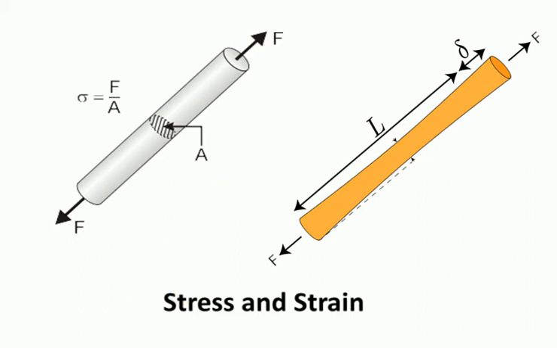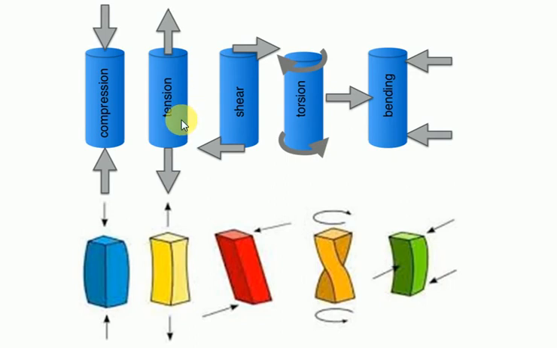We will also analyze and design structural members subjected to tension. Tension means pull from both sides. Compression means push from both sides. Shearing, torsion, also known as twisting, and bending. Loads and stresses using the fundamental concepts of stress, strain, and elastic behavior of materials. Don't worry guys, I'll explain every part of the subject with easy and live examples.